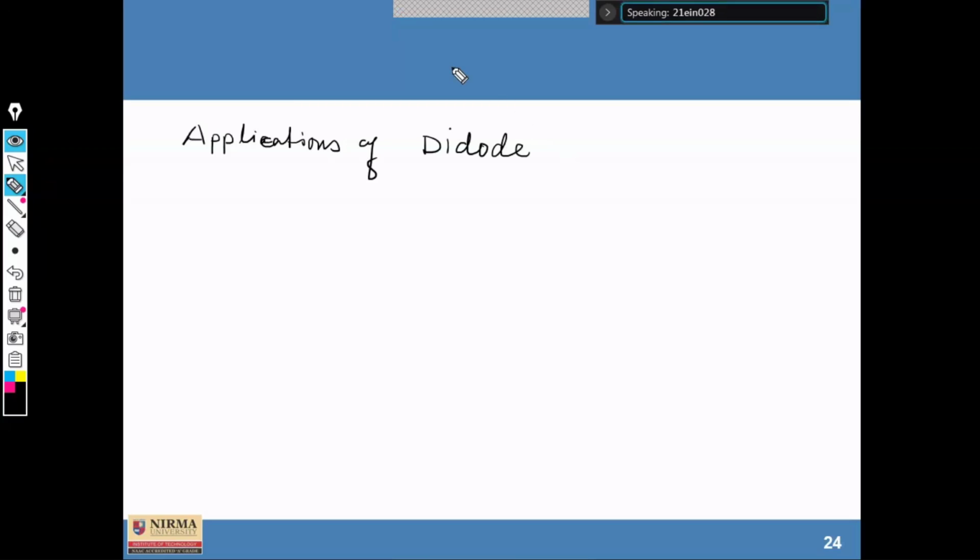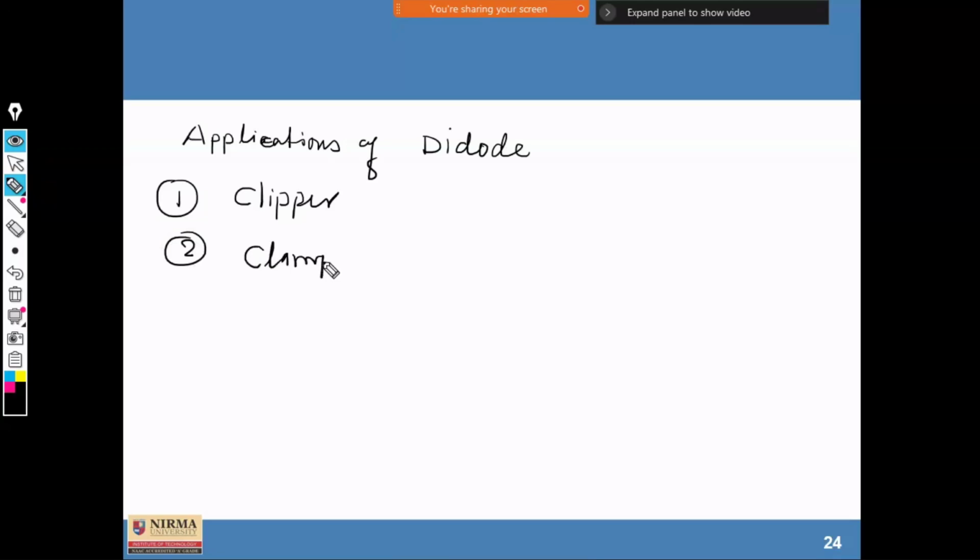Among them, two are called clipper and clamper. I do not know whether you have heard about them or not. So today we are going to discuss clipper and clamper.